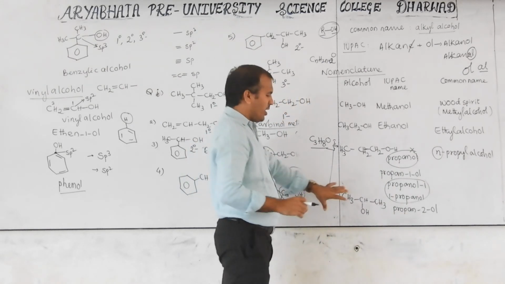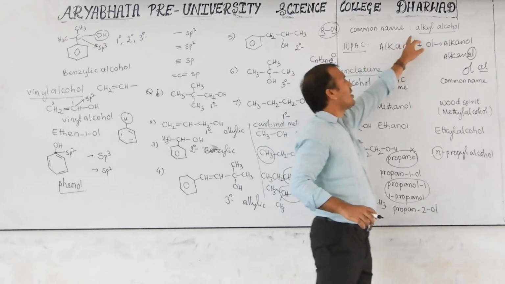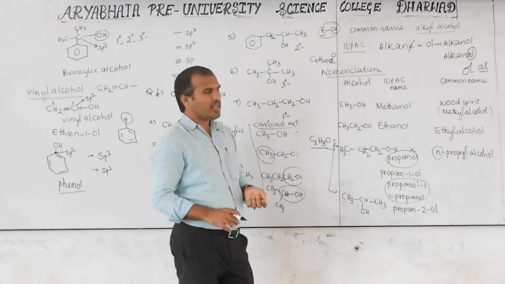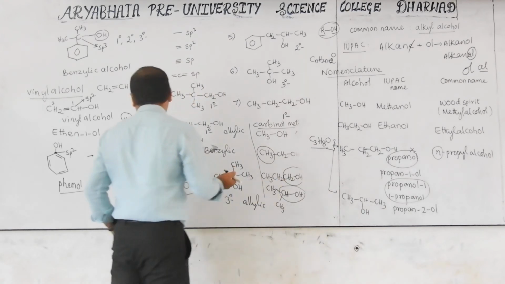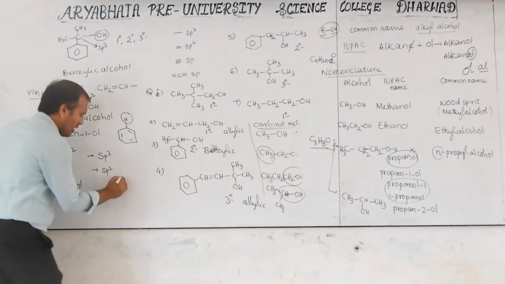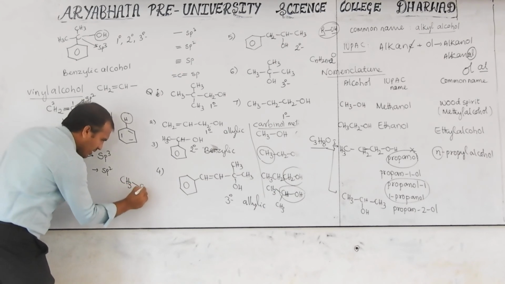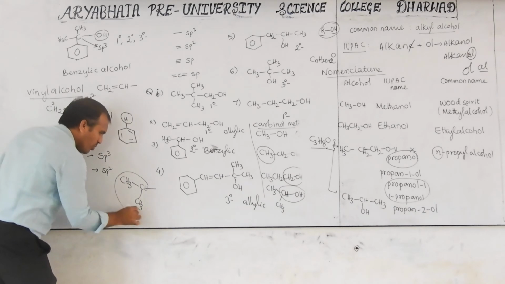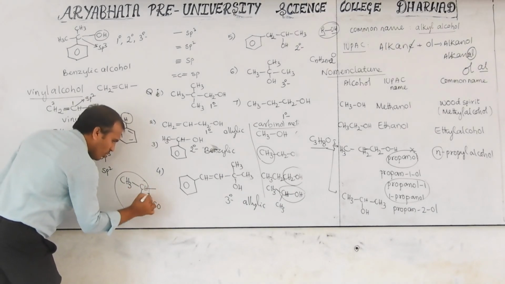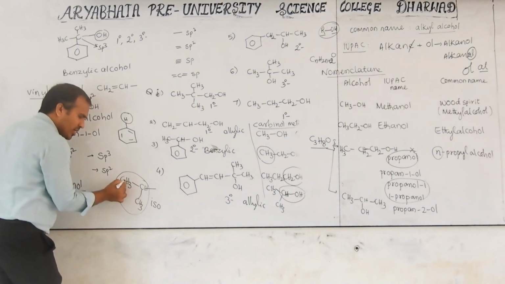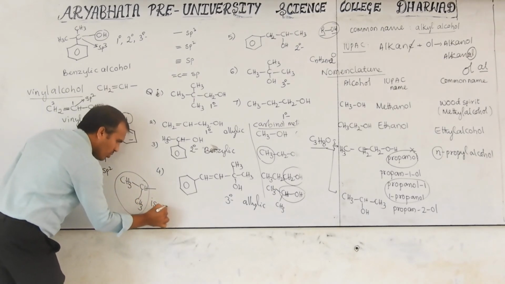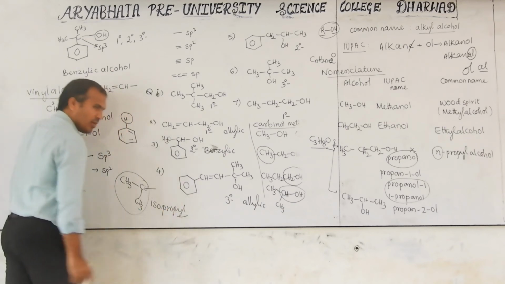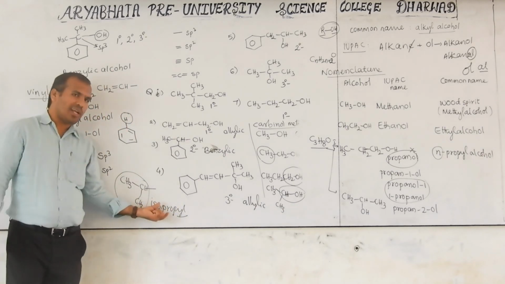Then what is the common name? Here it is an alkyl alcohol. Then what name will you give to the alkyl? Which type of alkyl is it? You may remember from the alkyl halide chapter. This group is CH3, CH3 bonded. This group is known as the iso group. How many carbons are there? 1, 2, 3. There is isopropyl. One hydrogen is less, that is the point. So here this is the isopropyl group.